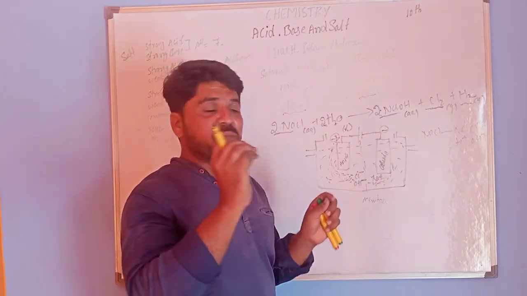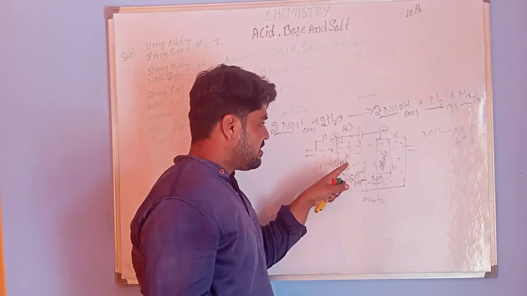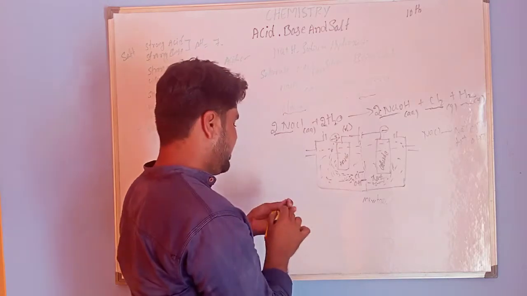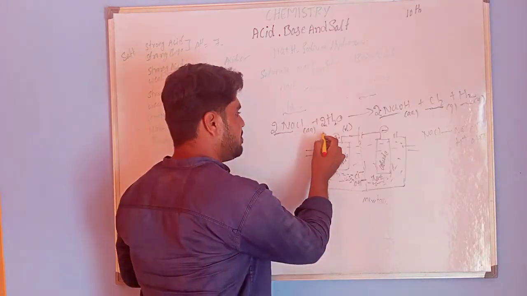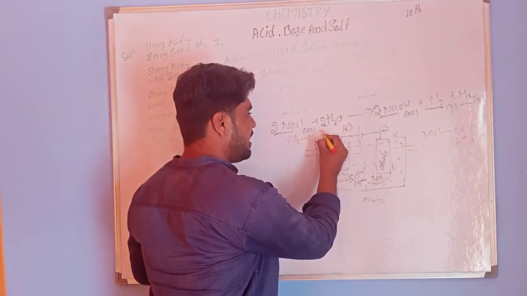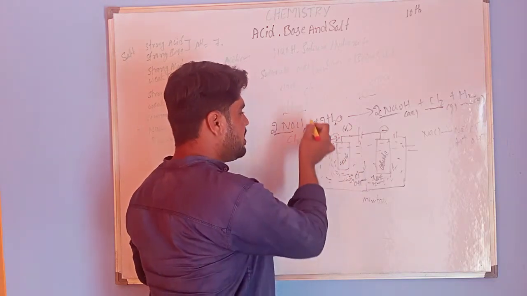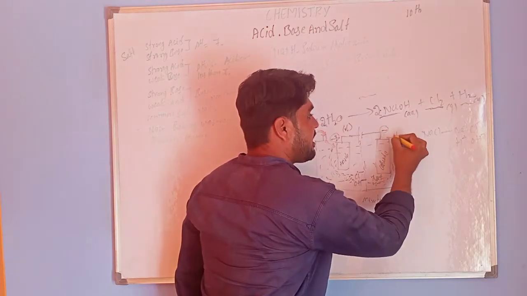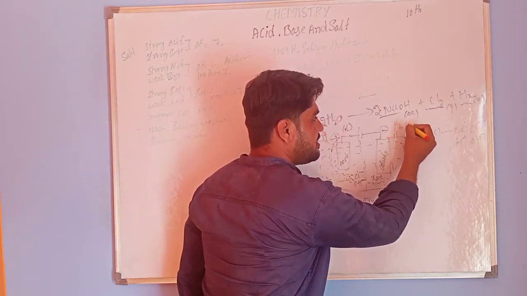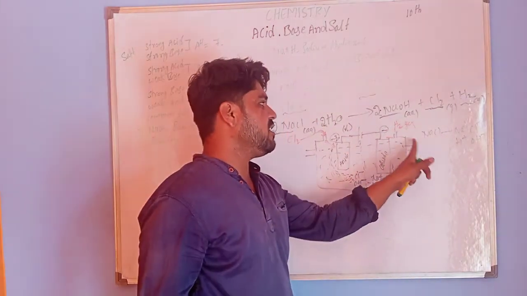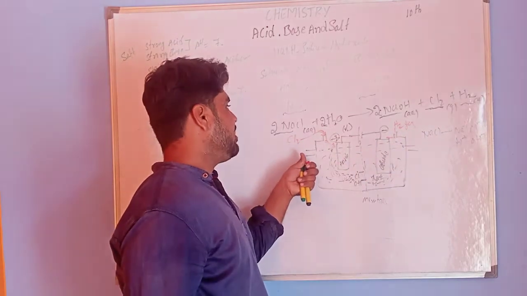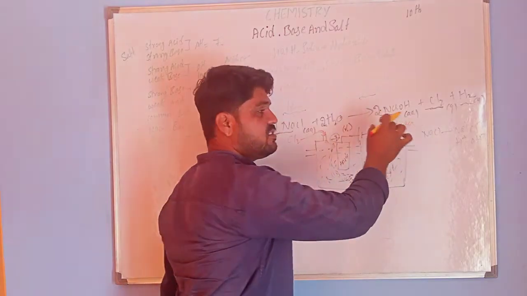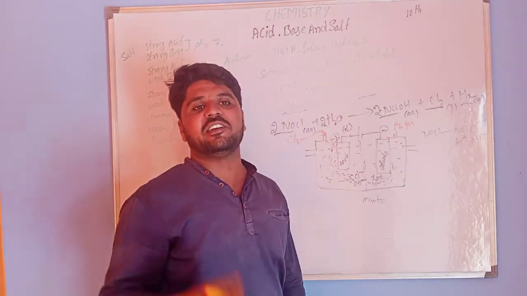One of the most important things is that at the anode, chlorine gas, Cl2, is liberated, and at the cathode, hydrogen gas is liberated. Chlorine and hydrogen have many applications.